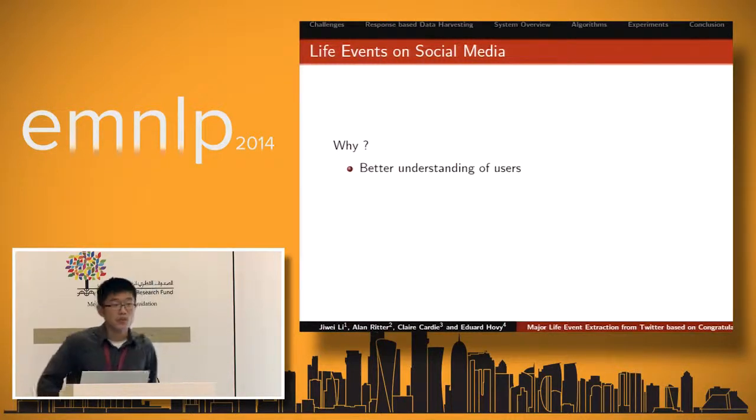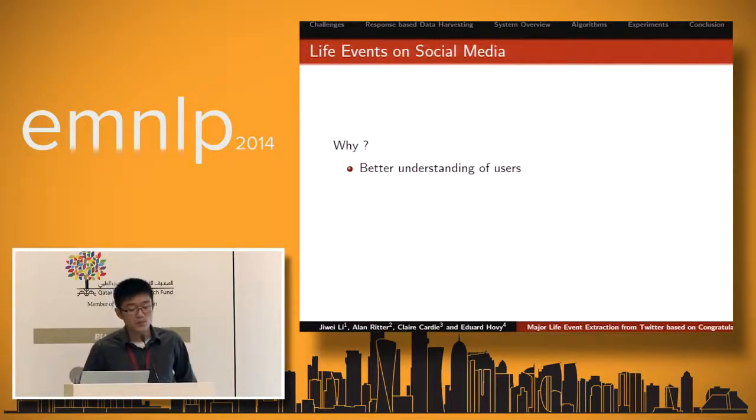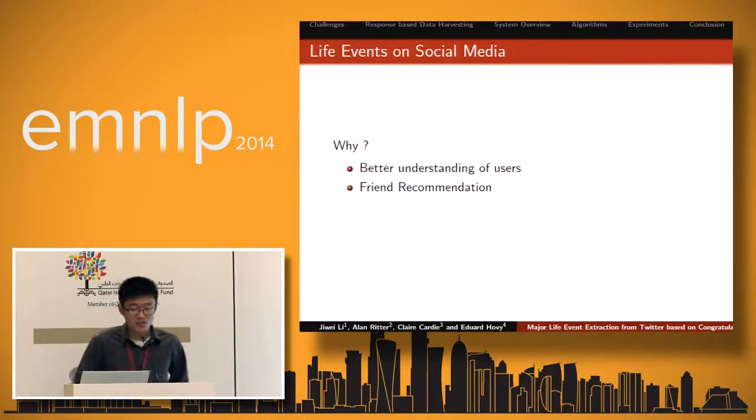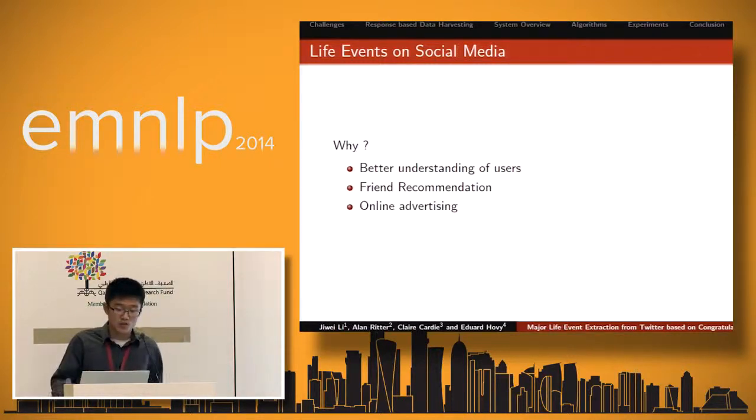I think first it's going to help users better understand the experiences and what happened to the users that they are interested in. Also, it's going to facilitate a bunch of downstream applications, like friend recommendation, to recommend users who share similar life experiences to become friends. Also for online advertising, for example, to sell, say, a birth care product to expectant mothers.